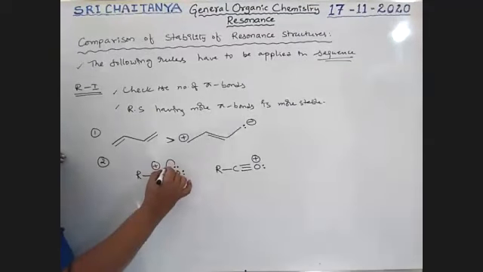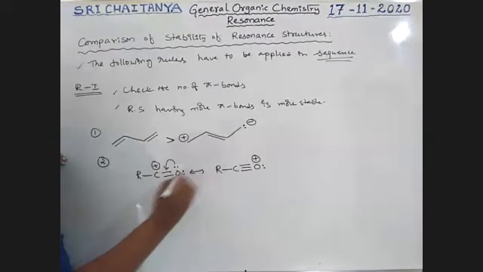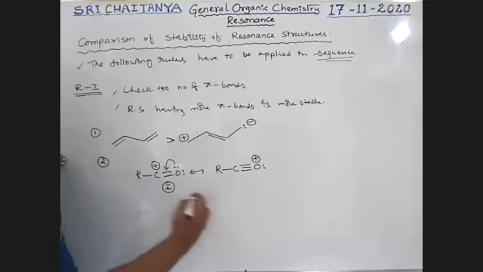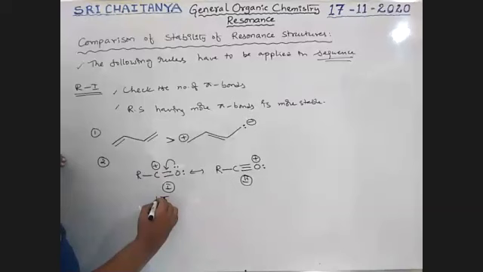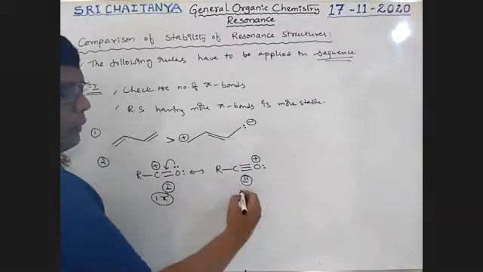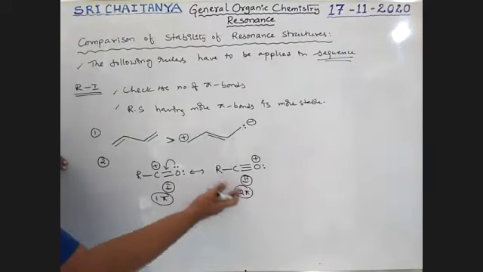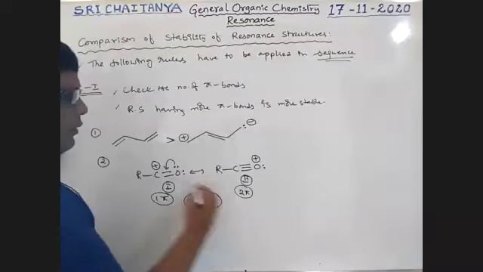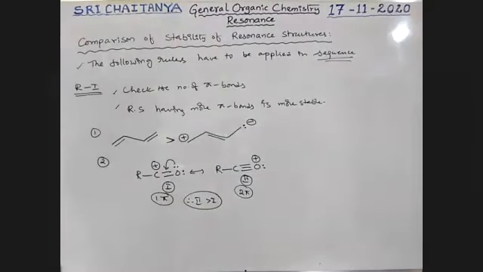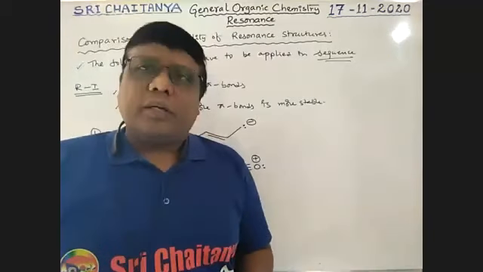See here, this pi bond is going on like this. So these two are in resonance. This is one structure, this is the second structure. In the first structure only one pi bond is there, in the second structure two pi bonds are there. So this structure is more stable than the other. Therefore, 2 is greater than 1 in stability. So structures with more pi bonds are more stable. It is the first rule.